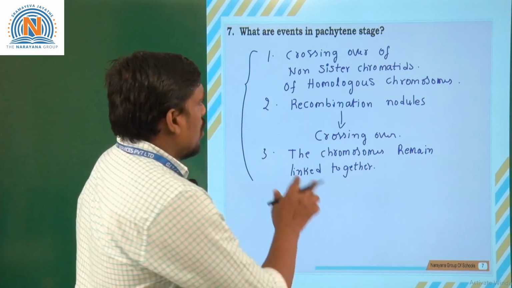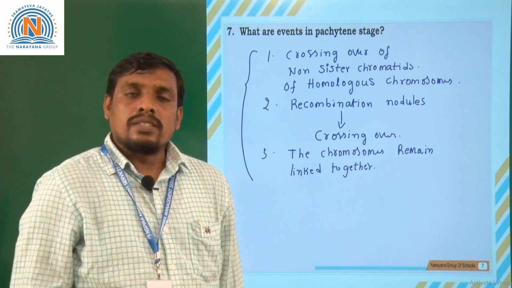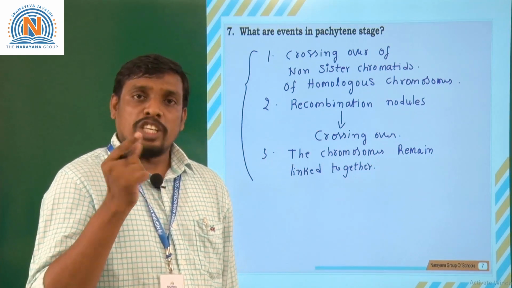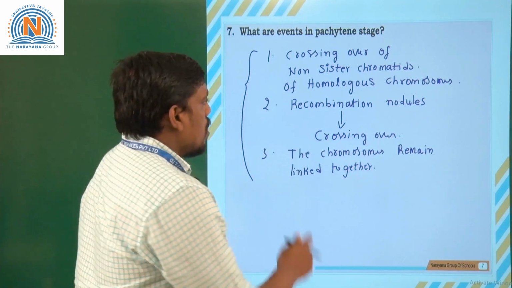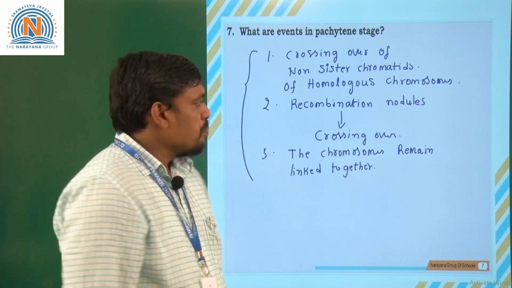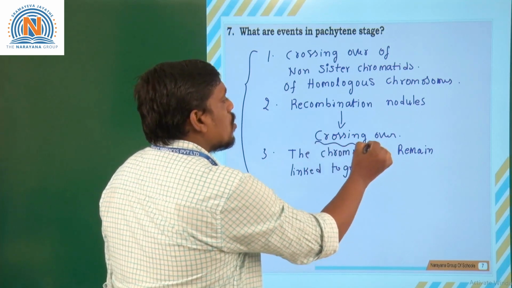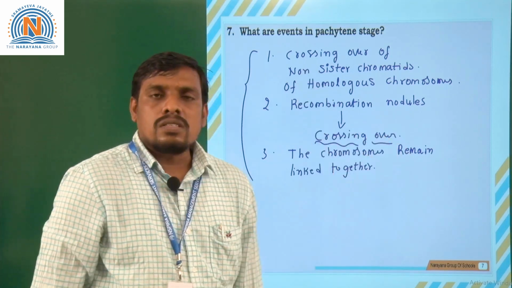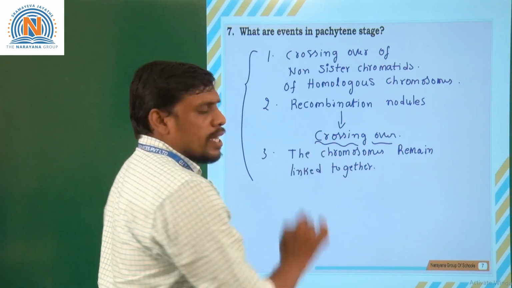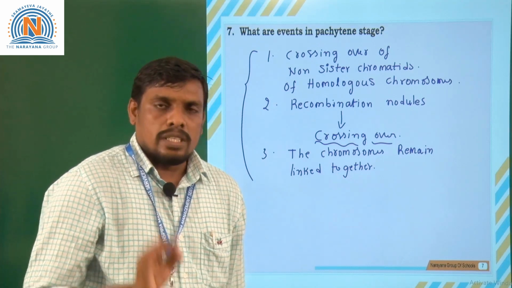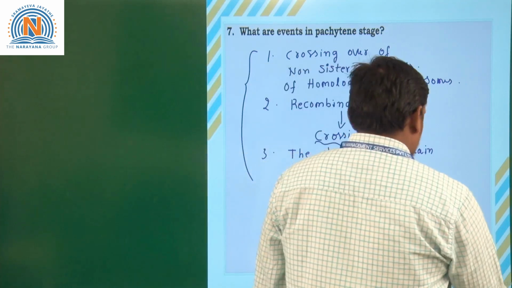Crossing over of non-sister chromatids of homologous chromosomes is seen as the first important change in the pachytene stage. The second important one is that recombination nodules are seen, and in these nodules crossing over occurs in the non-sister homologous chromatids. Next, chromosomes remain linked together up to the end of meiosis. That is one more character. So, moving on to the next question, students.